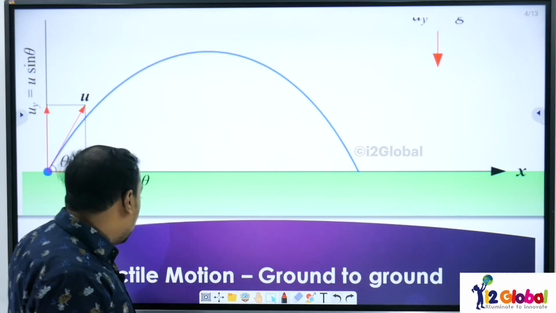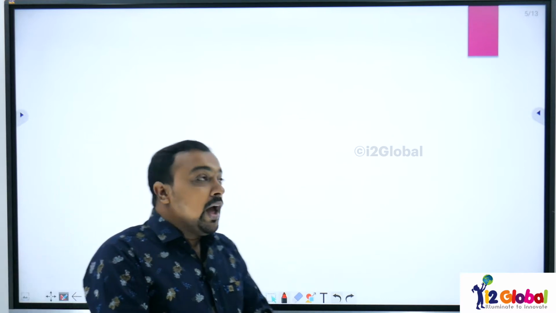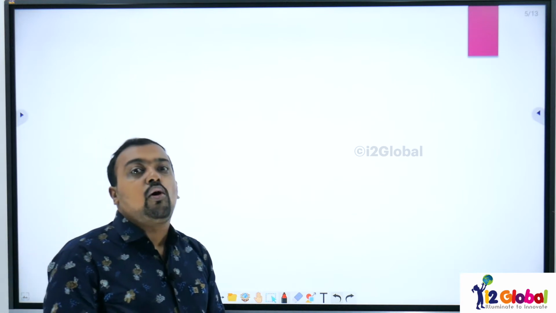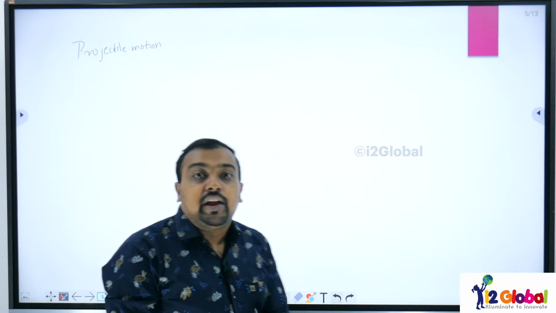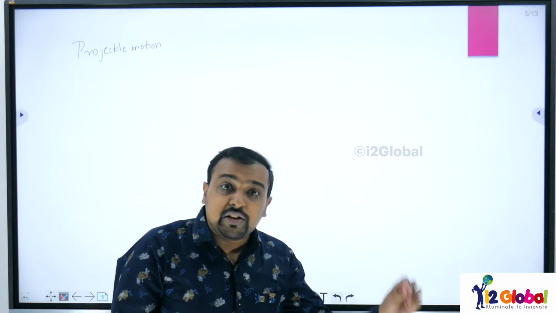We are going to talk about various properties related to projectile motion. And when you are standing on the ground and throwing the ball, it is called a ground to ground projectile. Projectile motion is a classic example of two-dimensional motion.